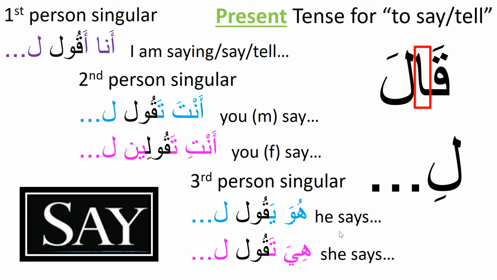And then he is huwa yaqul, and then you can add li. Or you can just say huwa yaqul. And then she is saying or telling, hiya taqul, or you could say hiya taqul li.